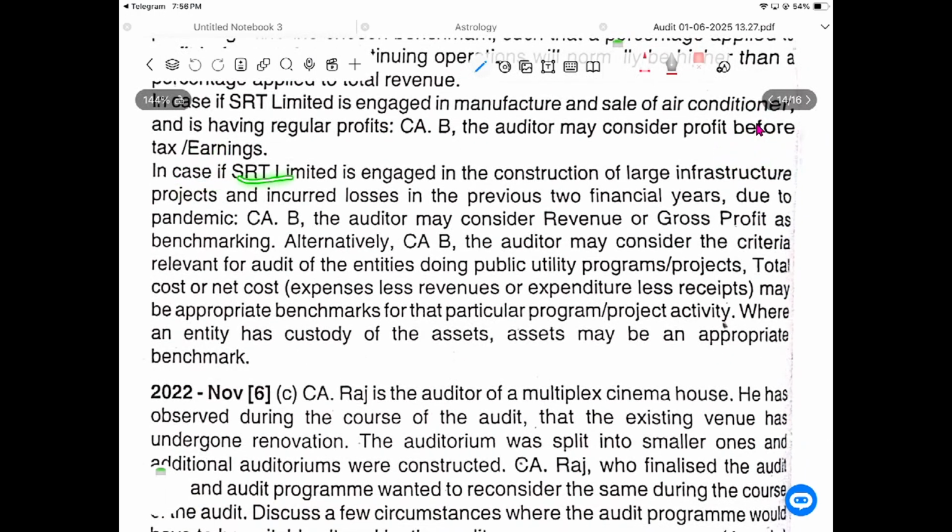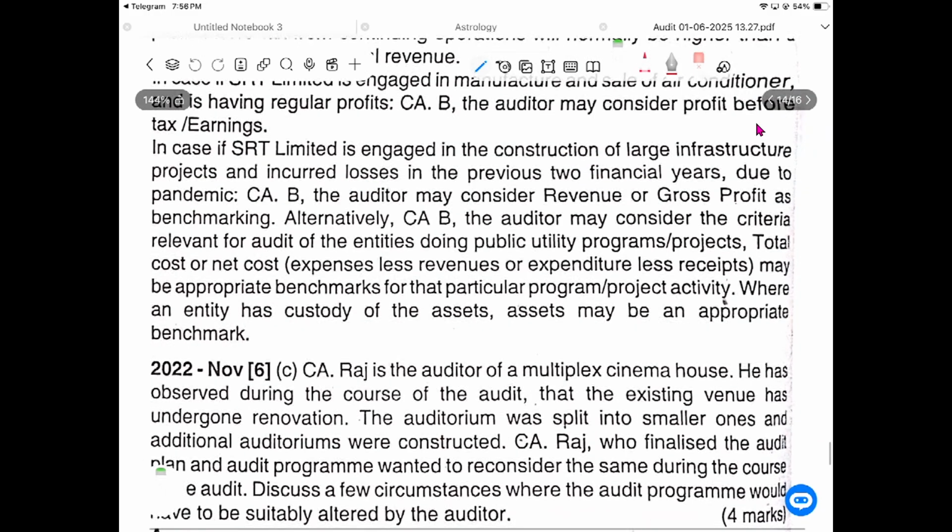In the case of STR Limited, engaged in the construction of a large infrastructure project and incurring losses in the previous 2 financial years due to the pandemic, Mr. SP, the auditor must consider revenue and gross profit as a benchmark. Gross profit, not net profit. There is net profit, profit after tax, here, but not here.